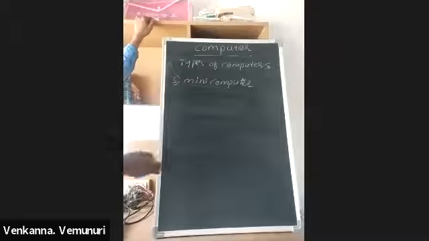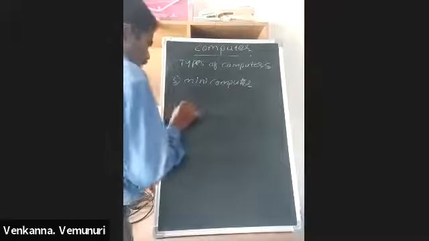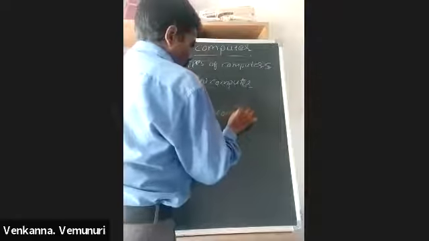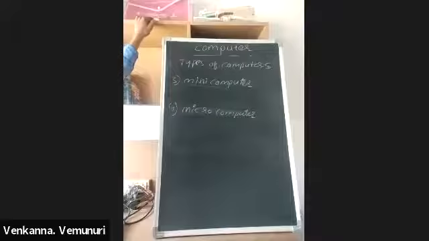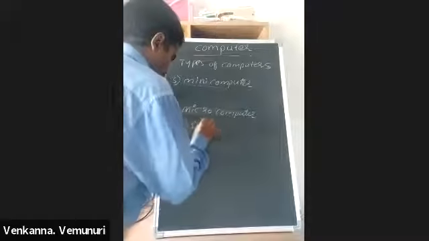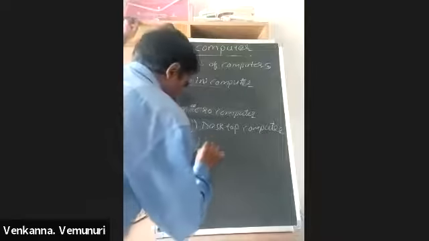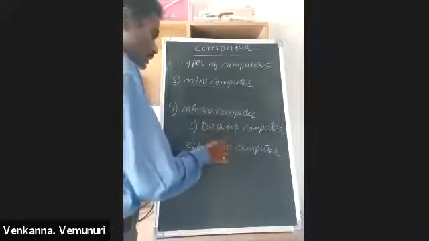Mini computer. And the fourth one is microcomputer. Actually, this microcomputer is two types. First one is the desktop computer, and another one is the laptop computer. So microcomputer is two types: desktop computer and laptop computer.